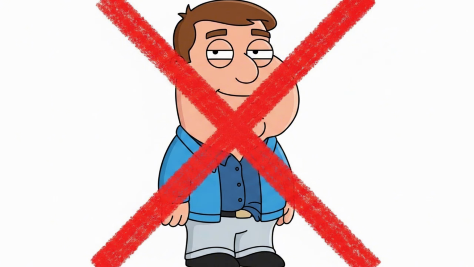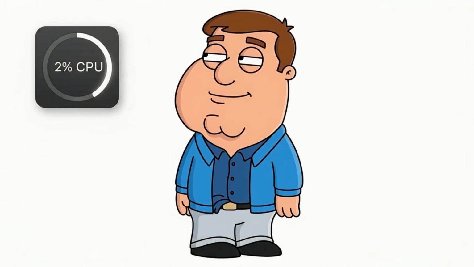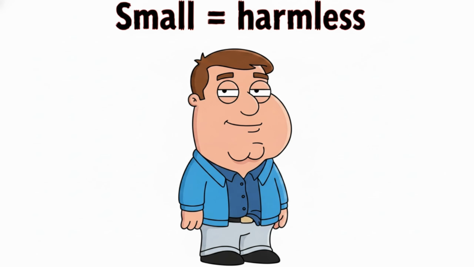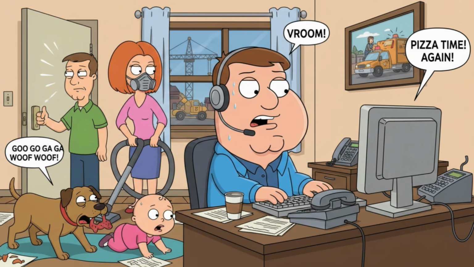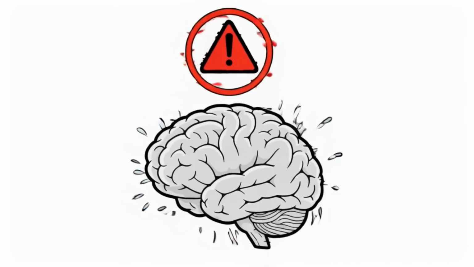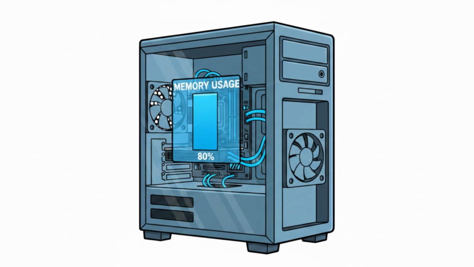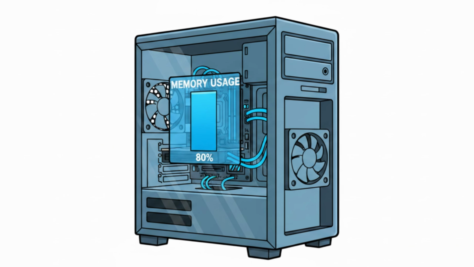Now here's another mistake people make. They sort by highest usage and assume the biggest number is the problem. Sometimes it is, but often it isn't. Because the biggest number isn't always the biggest issue. A process using 2% CPU randomly can feel worse than one using 30% consistently. Why? Because predictable load is manageable. Random load isn't.